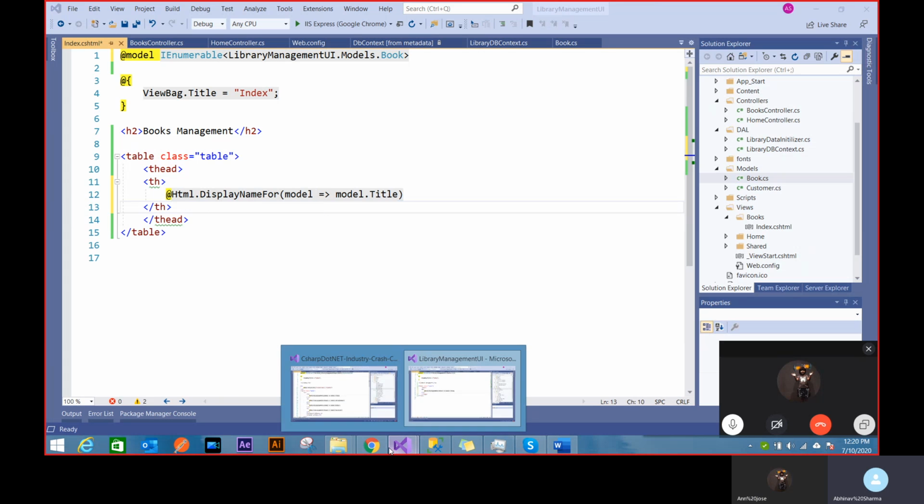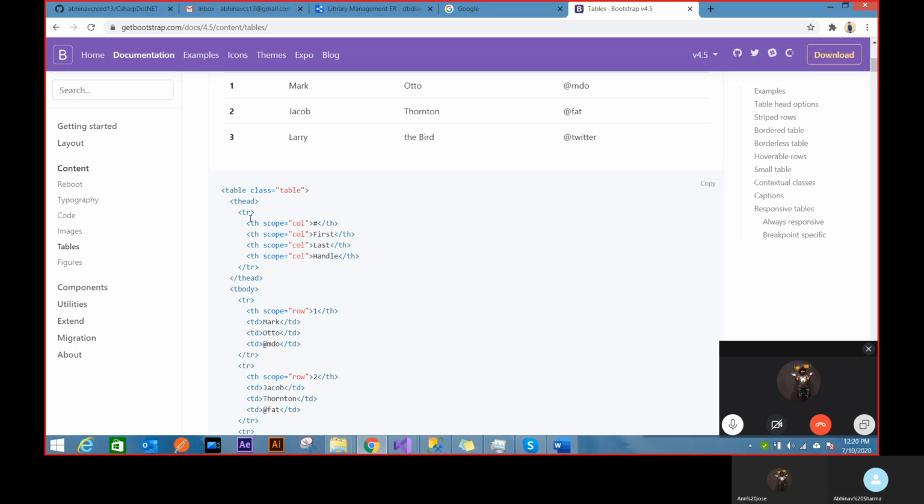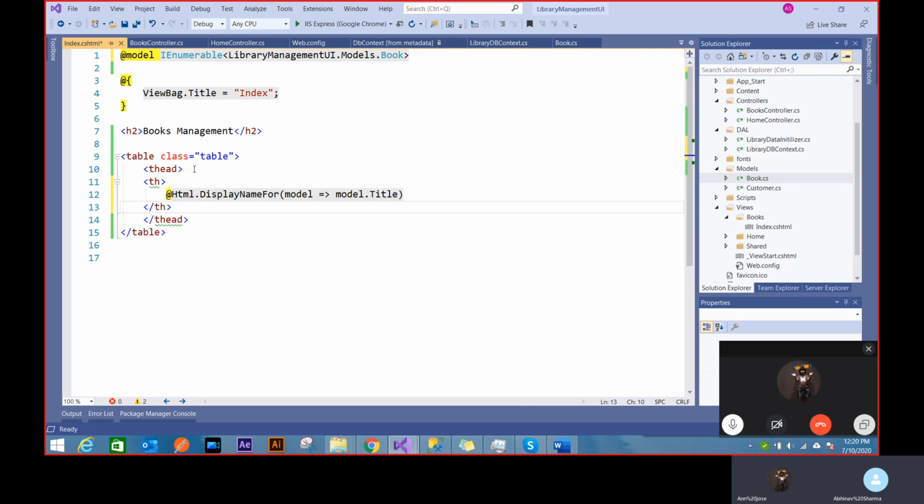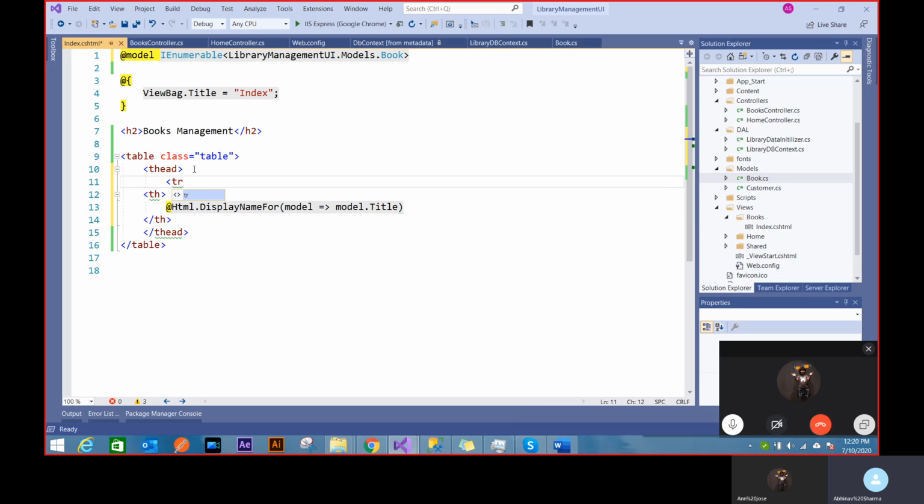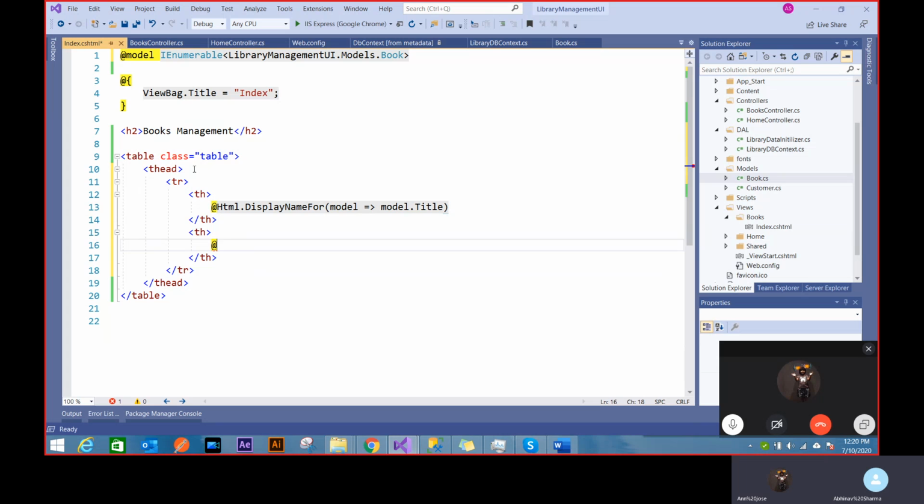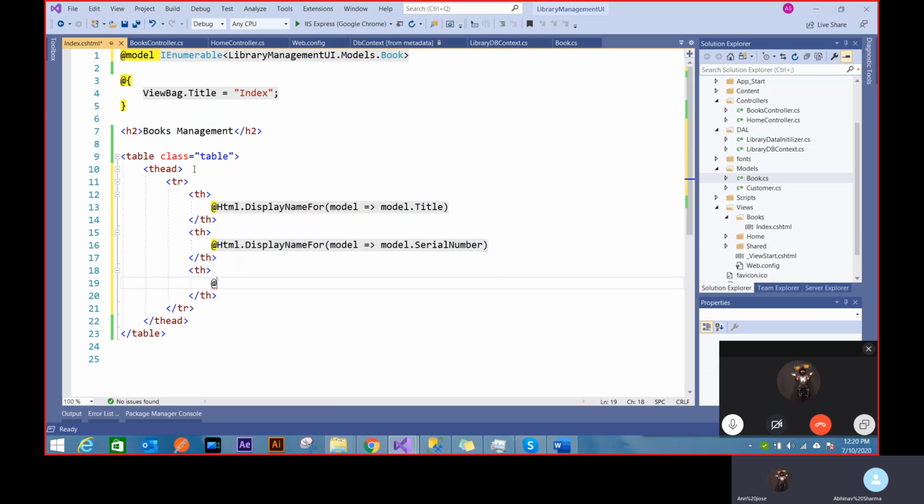And let's just verify the HTML once. So thead has a tr row. This is just the syntax of HTML. You don't really know it at first, but once you work around it, you will start getting it. And I want title. I want serial number. So display name for model dot serial number, right? Yeah. And I want a display name for.